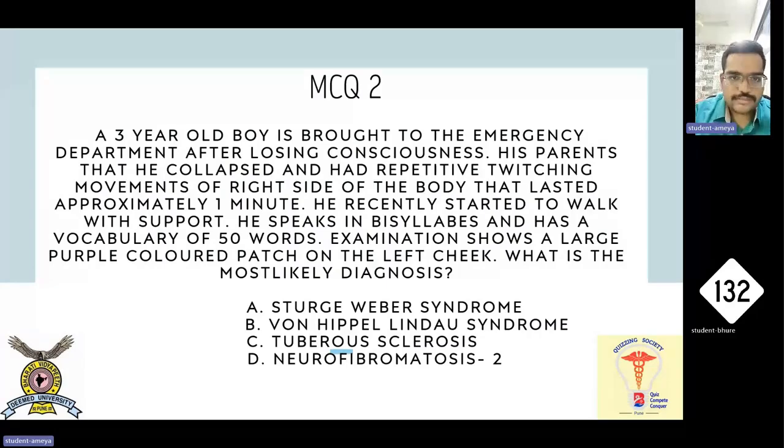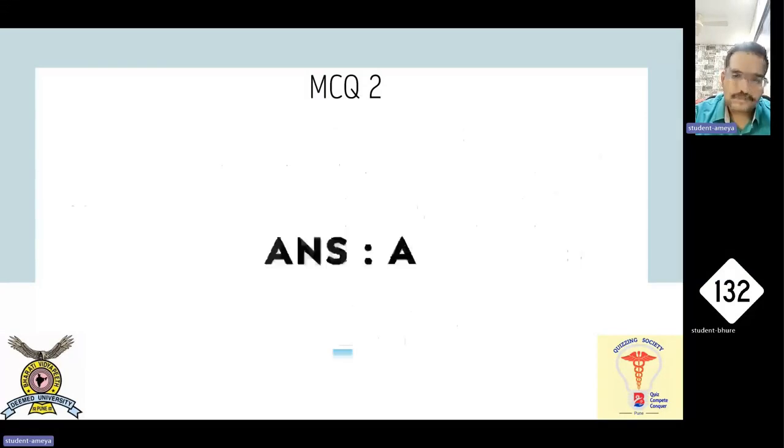In this question, there is only one keyword again, which is large purple colored patch on the left cheek. Now, what is this patch called? This is called a port wine stain, and a port wine stain is seen in Sturge-Weber syndrome. So the answer to this question is option A, Sturge-Weber syndrome.